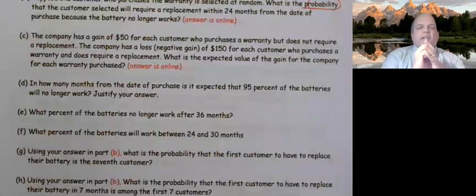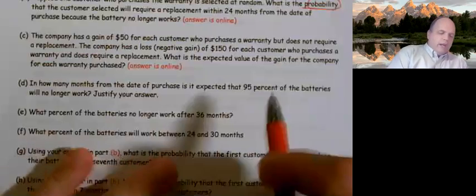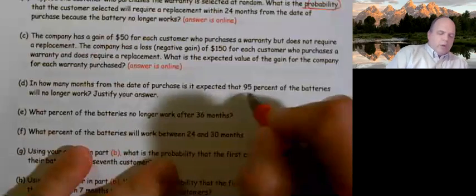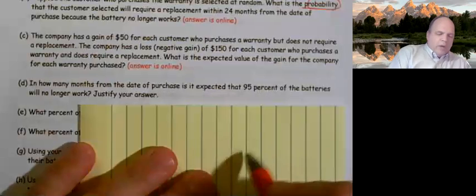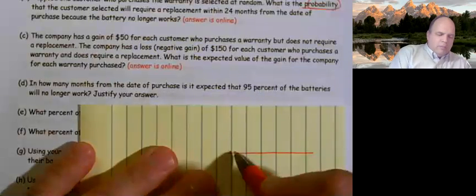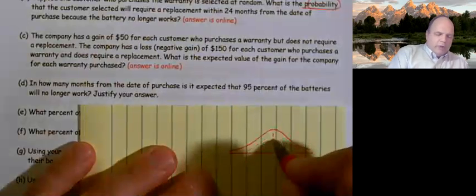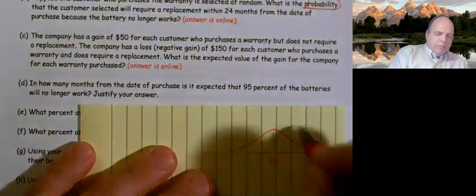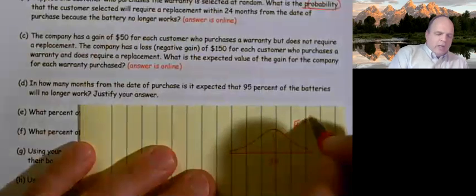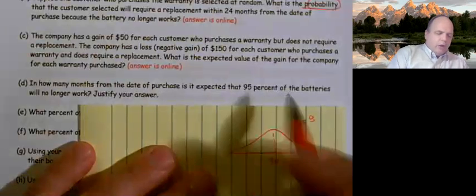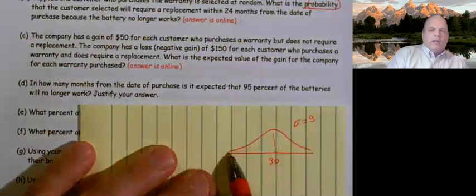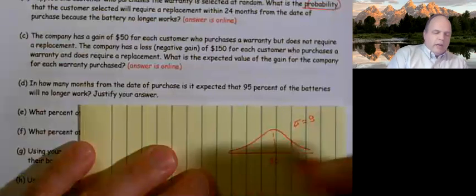All right, letter D. In how many months from the date of purchase is it expected that 95% of the batteries will no longer work? Justify your answer. Well, once again, we're still working with the normal curve. So I'm going to go ahead and draw this right here. There's my mean, my standard deviation's 8. That 95% will no longer work. Well, that means we started at 0 not working, and we went all the way up to 95%.